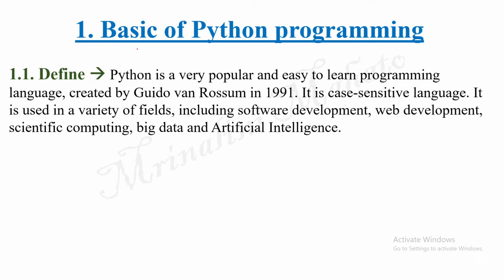Let's start. It is a very popular and easy to learn programming language. How easy to learn? Because if you want to add two numbers, then how to add in Python? First you take two numbers. So how to write in Python? A equal to 7, B equal to 3. Two numbers you have taken. Now you add them, taking a different variable for the addition of these two numbers. Now the addition is completed.